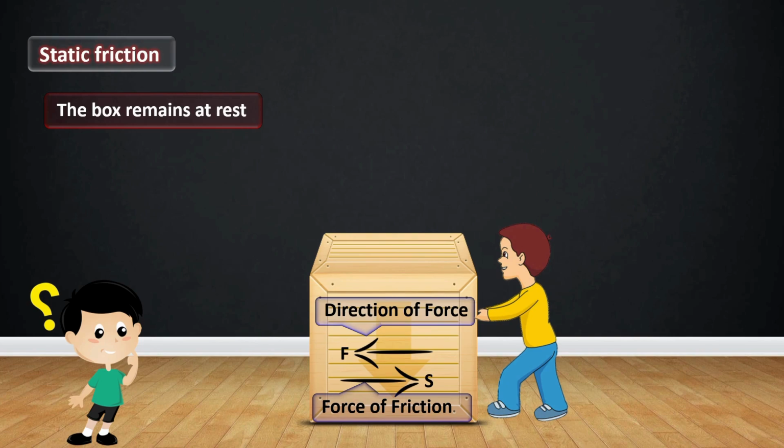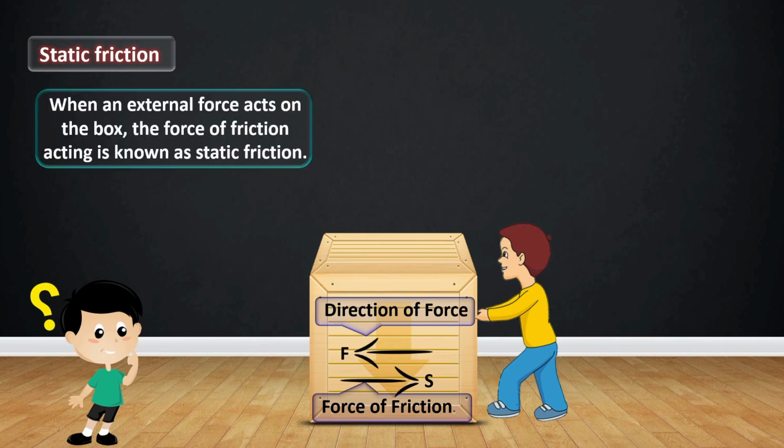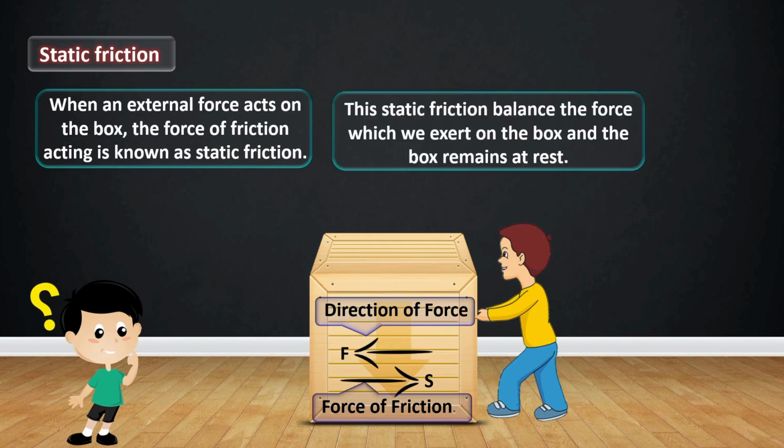The box remains at rest. When an external force acts on the box, the force of friction acting is known as static friction. This static friction balances the force which we exert on the box and the box remains at rest.